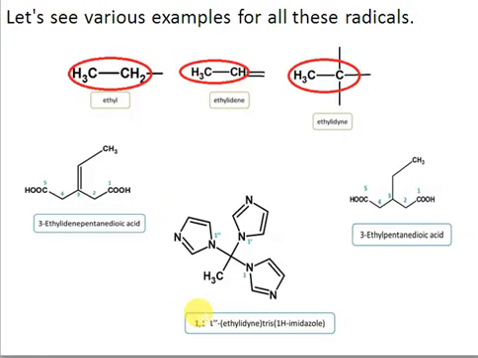So if 1 hydrogen is removed, we say that radical is univalent and the name of the radical will end with -yl. If we have removed 2 hydrogens, then we say the radical is divalent and the name will end with -ylidene. And if we have removed 3 hydrogens, then the name of the radical will end with -ylidyne and we say the radical is trivalent. And that's all about the general IUPAC rules for all organic compounds.